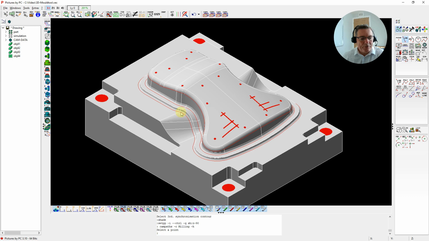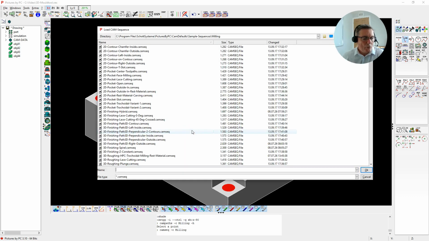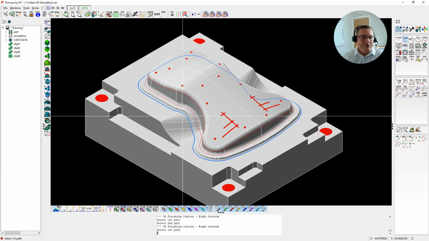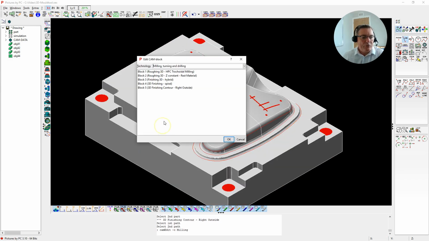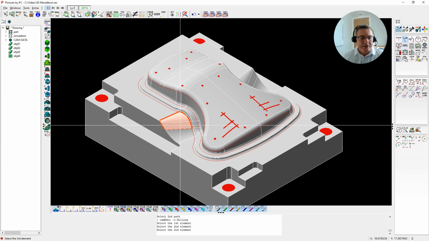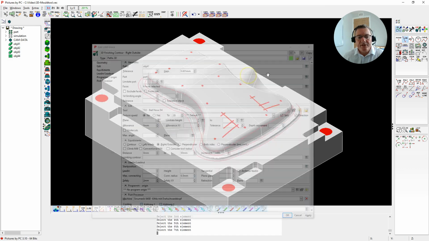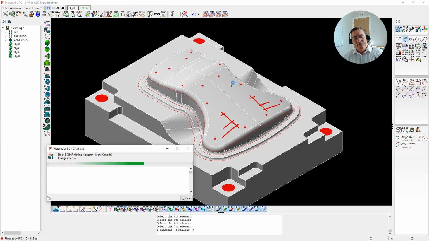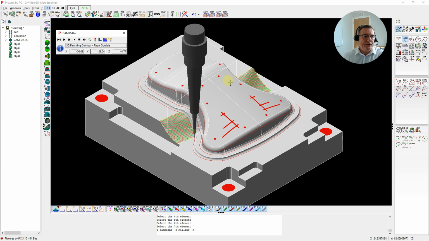So the last finishing operation we'll use is for here. We've got a contour, so we'll load a contour operation. So we'll say, okay, 3D finishing right outside. Select the contour, and outside, it's working outside of the contour. We're just going to pick on the surfaces to machine. So I've got 6 surfaces here, and there we've got a contour orientated operation. So that's the last operation we're going to use for today.